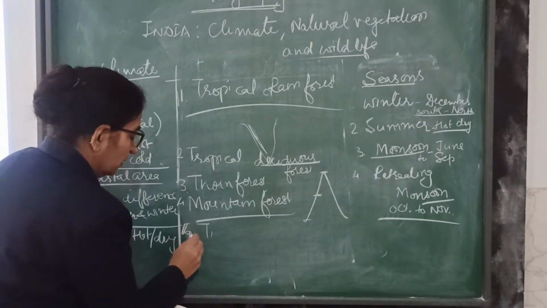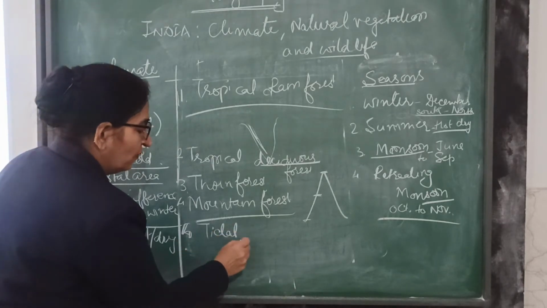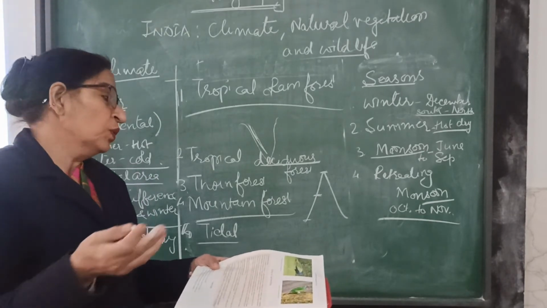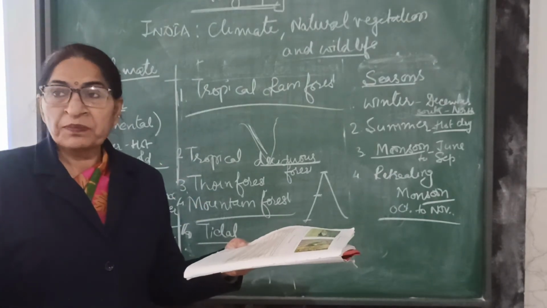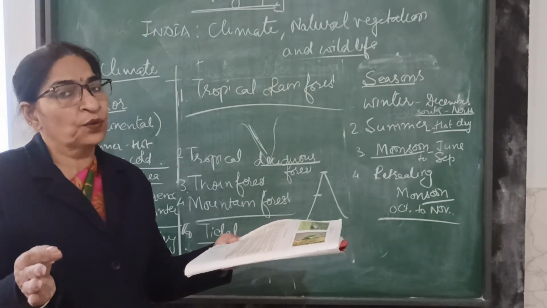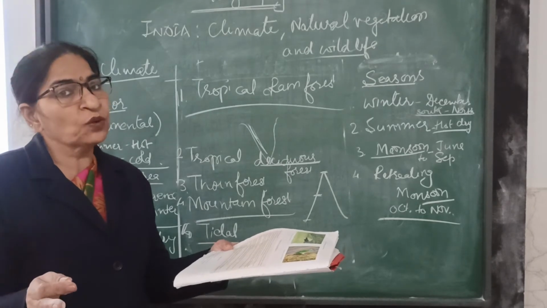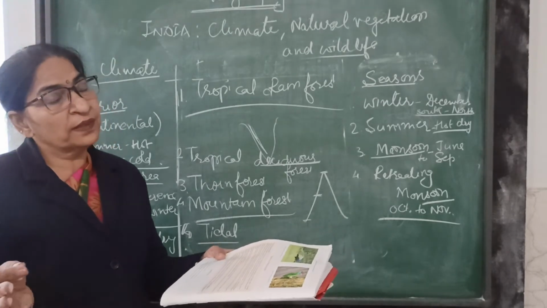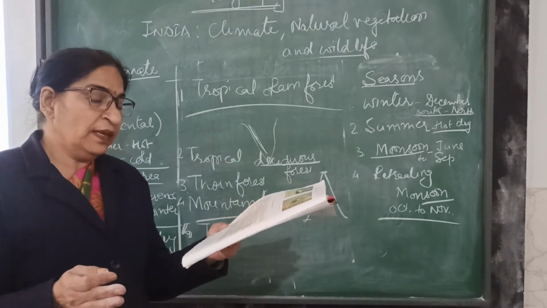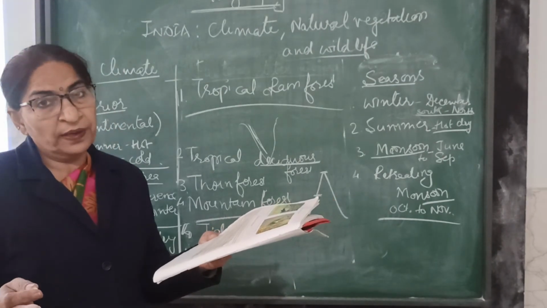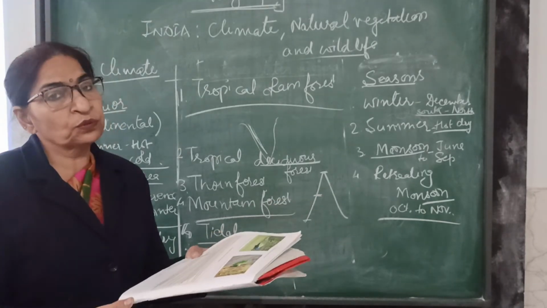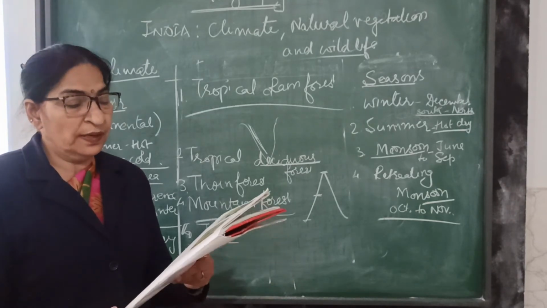Children, in the tidal forest, the name itself tells us the area is nearby the sea where the tides come. So the water comes onto the area, covers the alluvial soil there, and then water goes back. On that area trees are grown. These are also known as mangroves. So we will come to know that these trees are basically found nearby the sea area. They are found mainly in swampy river deltas, that is the Sundarban Delta. You know, the Sundarban Delta is the largest delta in the world, also known as the Ganga Brahmaputra Delta.